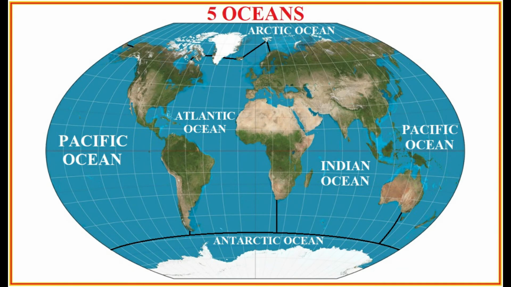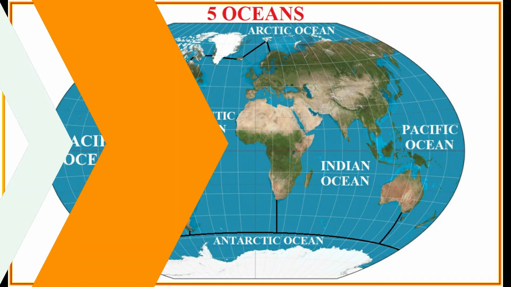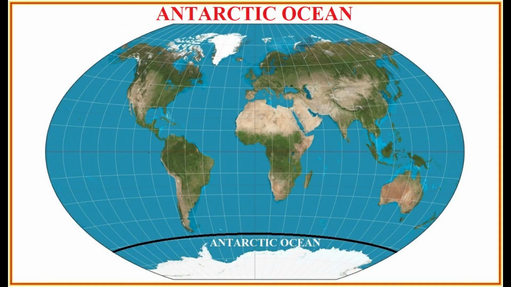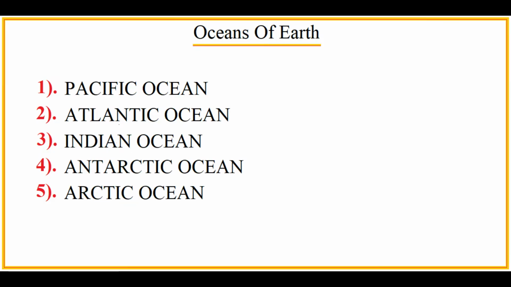So let me give you some information about all these 5 oceans with facts and figures. Firstly, let's know the oceans according to their size: starting with Pacific Ocean, second Atlantic Ocean, third Indian Ocean, fourth Antarctic Ocean and fifth Arctic Ocean.